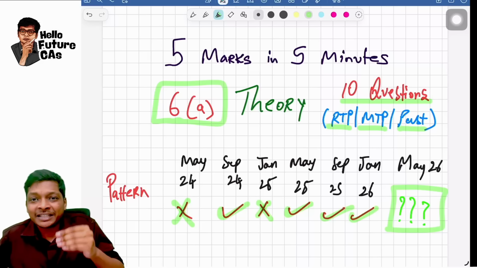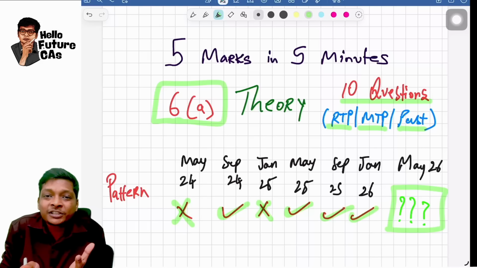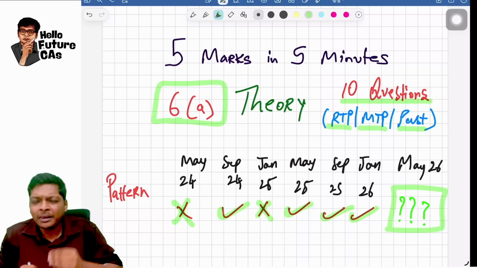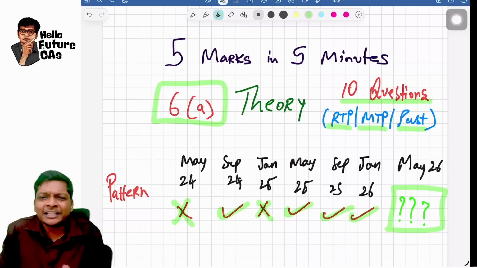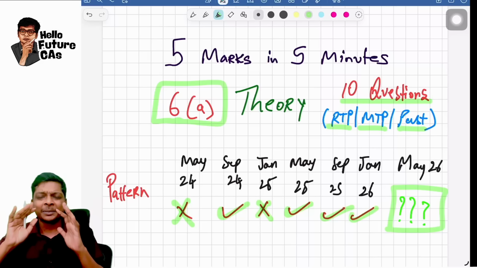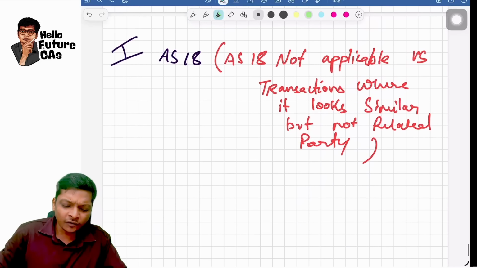So this time some theory based question, instead of a sum based question, like going concern, those kind of questions can come. But worst case, let's not take the chance, guys. In my view, this time theory is only 50-50 guys, but still let's not take the chance. Let's start off with the first question.